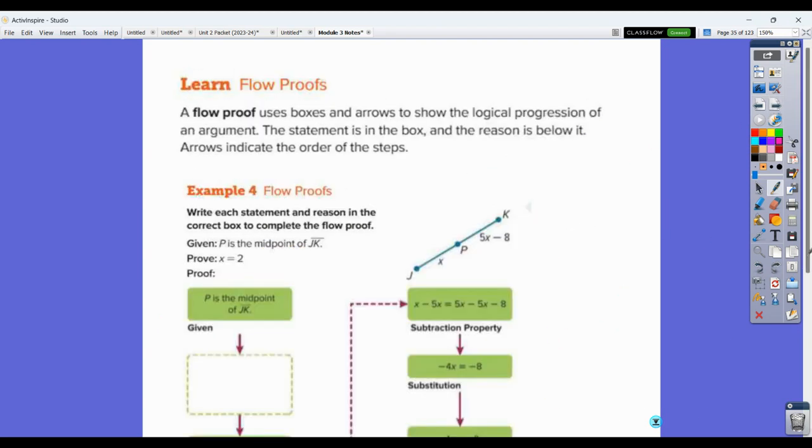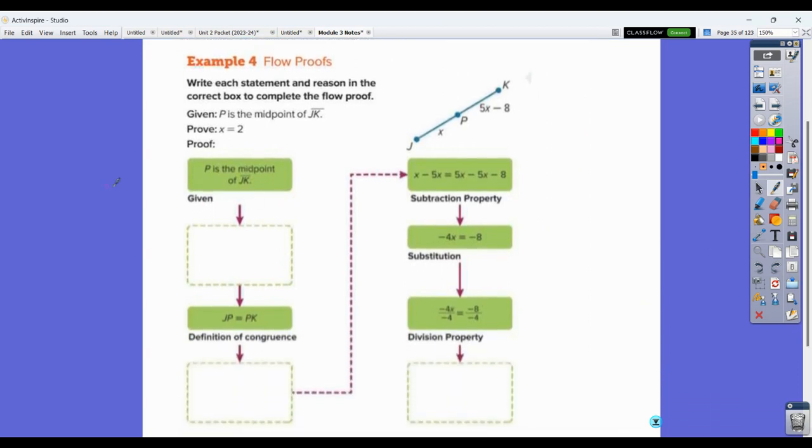So let's look at this flow proof here. Given P is the midpoint of JK. So the first thing we should see is that P is the midpoint of JK, and the reason is given. You write the reason right below the box. If P is the midpoint of JK, then I'm able to lead to the fact that segment JP is congruent to segment PK in this one. I'm able to do that by the midpoint theorem. And then they use the definition of congruence to state that JP was equal to PK.